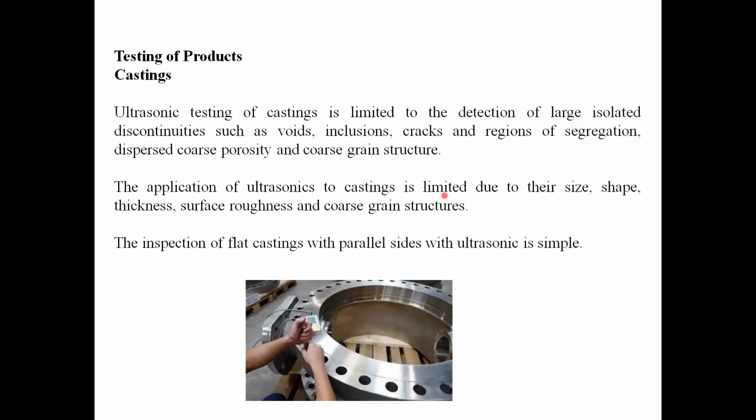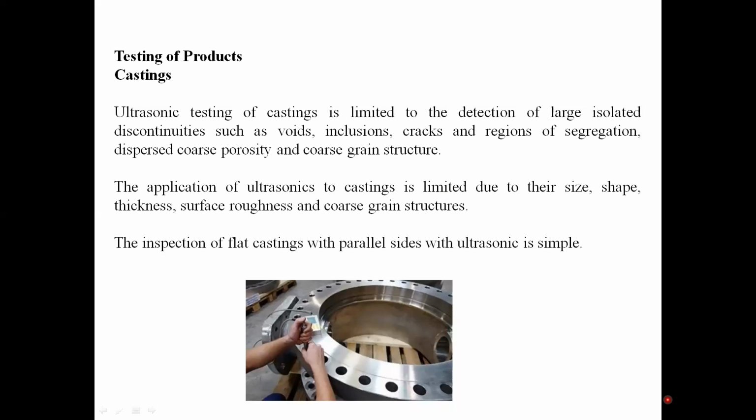Now the next concept is testing of products. We are generally testing different kinds of products. What are the different parameters we have to consider while testing the different types of products? First one is castings.